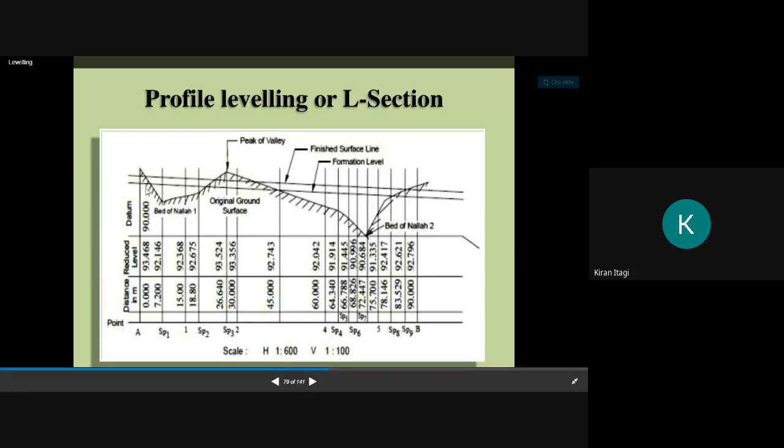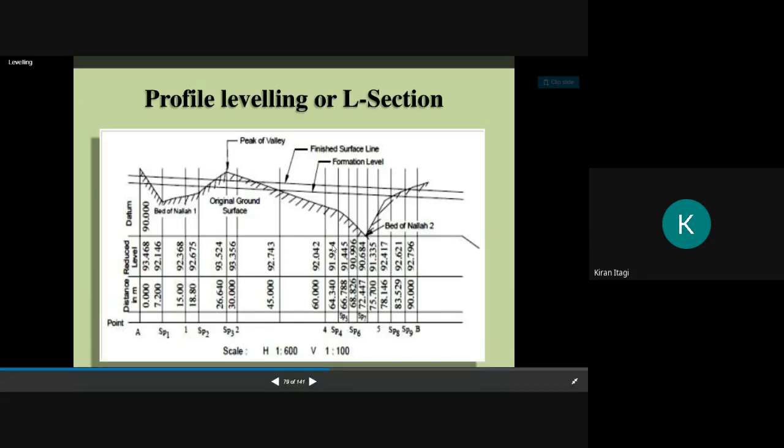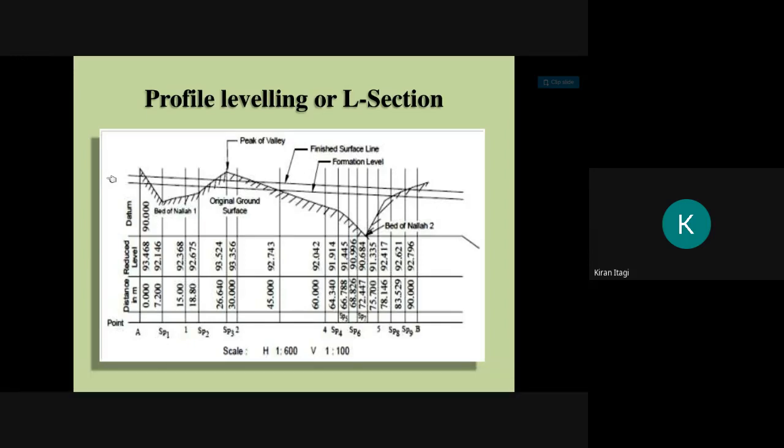Okay, here you can see cutting and earthwork is there. I think diploma persons will be aware of this. Further also we will see. Here you can see this is our actual ground and we have done this survey. We will have the RLs and we will determine the reduced level formations. Formation level means where the road should be constructed, at what slope we have to construct. We will see all this in profile leveling.